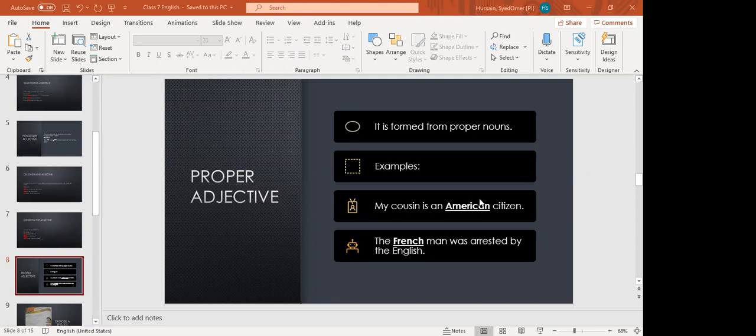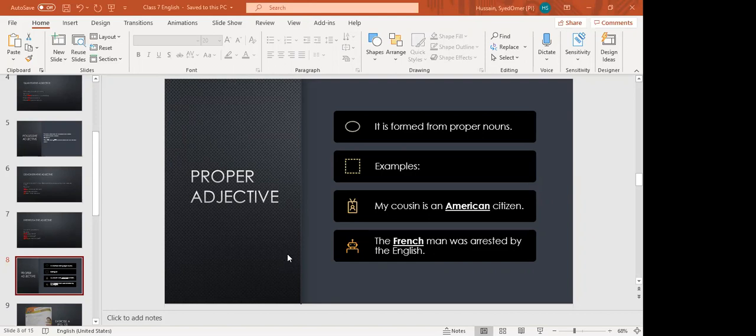Okay, the Frenchman was arrested by the English. Okay, English is also a proper adjective. Okay, so American is formed from America. America is a proper noun, so American is a proper adjective. French is formed from the noun France. Okay, and English is formed from the noun England. Okay, so proper adjectives are formed from proper nouns.